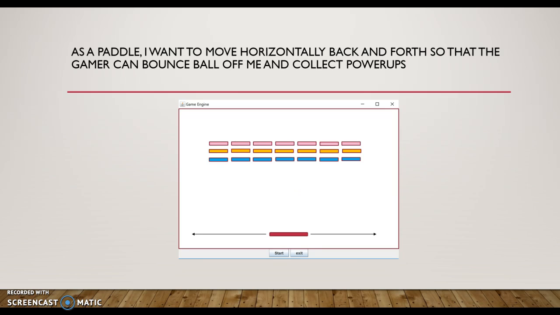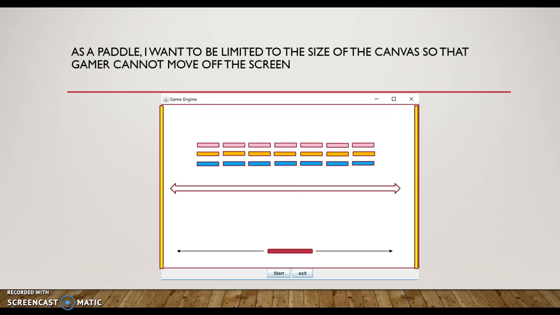As a paddle, I want to move horizontally back and forth so that the gamer can bounce the ball off me and collect power-ups. As a paddle, I want to be limited to the size of the canvas so the gamer cannot move off the screen.